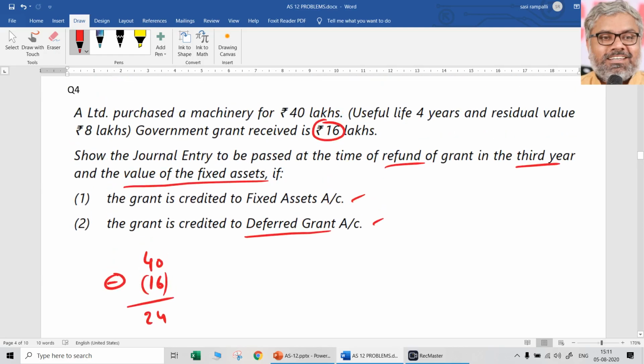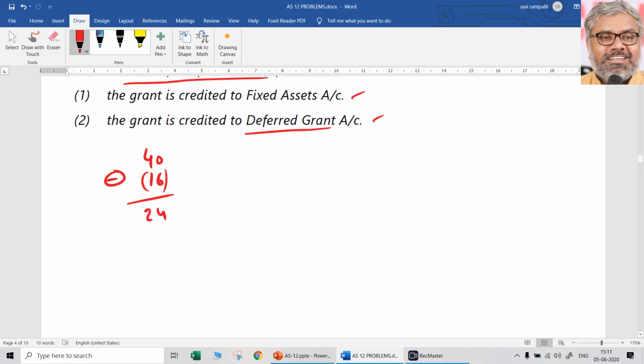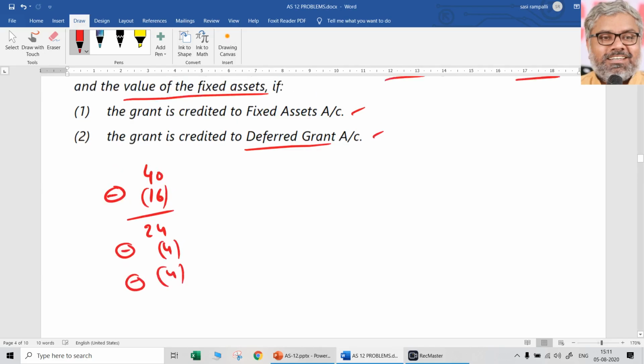Then useful life is 4 years, residual value is 8 lakhs. So 24 minus 8 lakhs divided by 4 years. So 24 minus 8, that is 16, divided by 4 is 4. So depreciation is 4 lakhs.